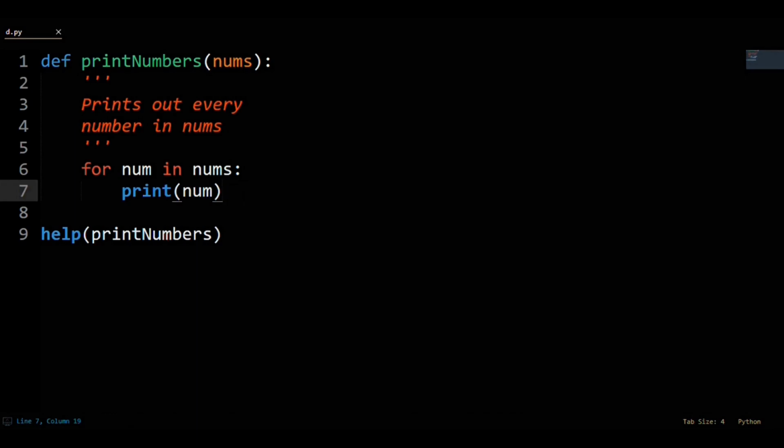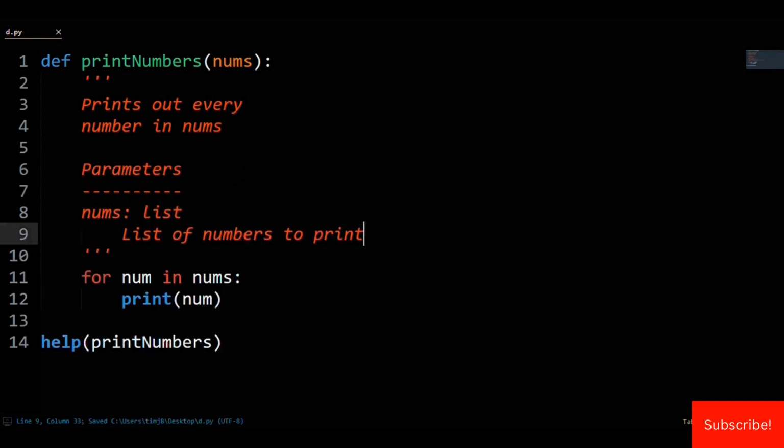If you want this docstring to be even more helpful, you can add things in like the types of the parameters, what their purpose is in the function, and any values you might be returning. Of course, in this case, since we're just printing a list out, we're returning nothing.